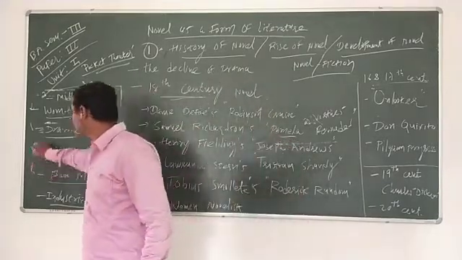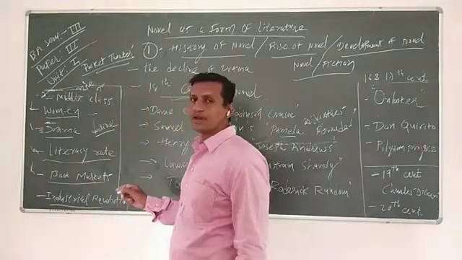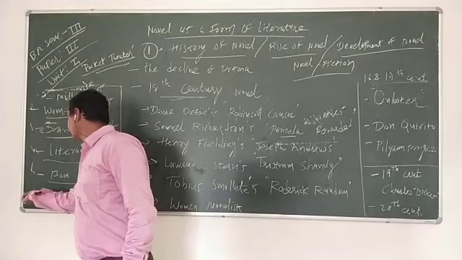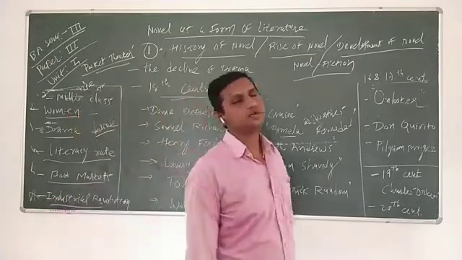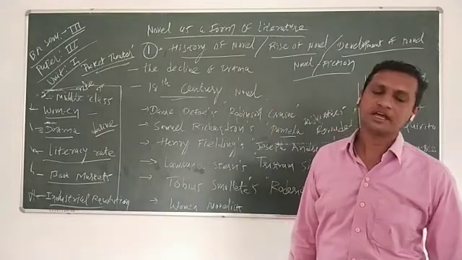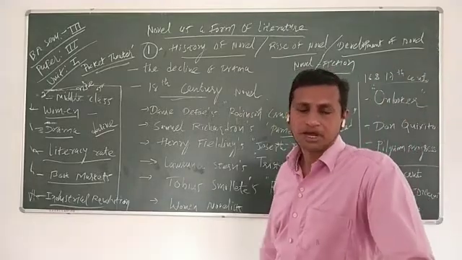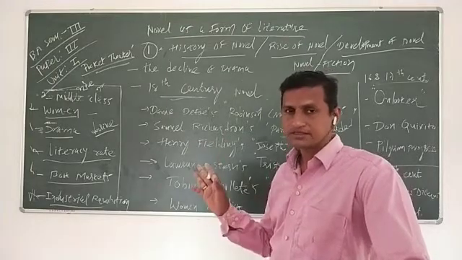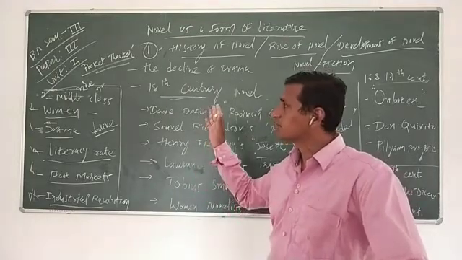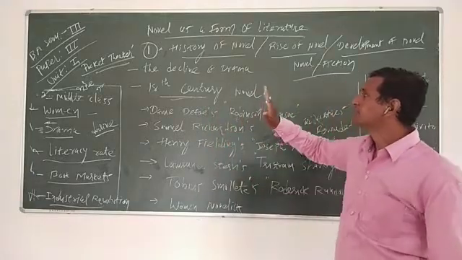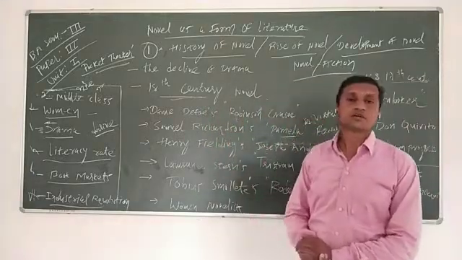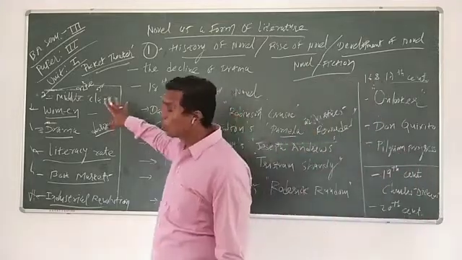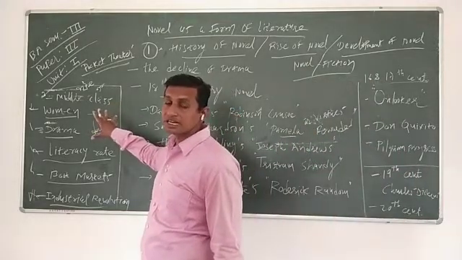Fifth, the availability of the books market, and sixth is the industrial revolution. Due to this, people had hard work and less time, and the novel became very popular. Now we can discuss the contributors of the novel. These are the causes for the rise of the novel.